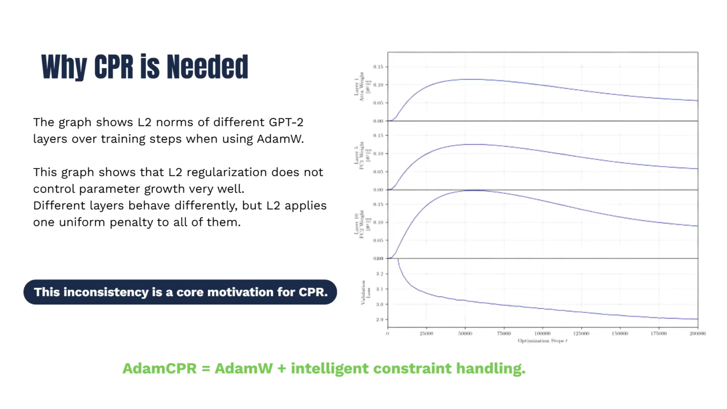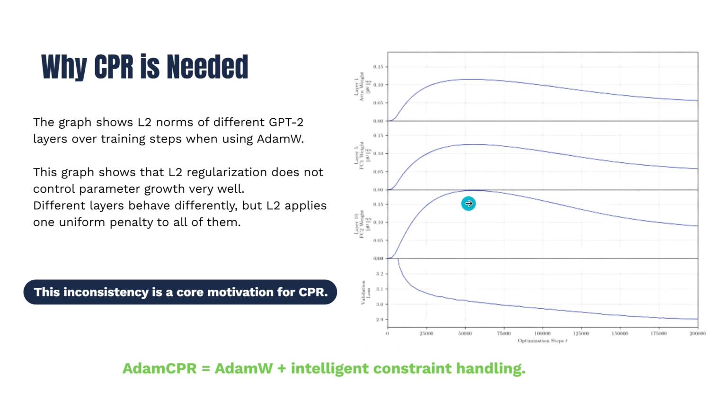Why CPR is needed? The graph shows the L2 normalization of different GPT layers over training steps when using ADAM. The normalization grows very fast at the beginning. Here we can see that each layer reaches a different peak value. We can see three graphs with different peak values, and the growth pattern is very different across the layers.